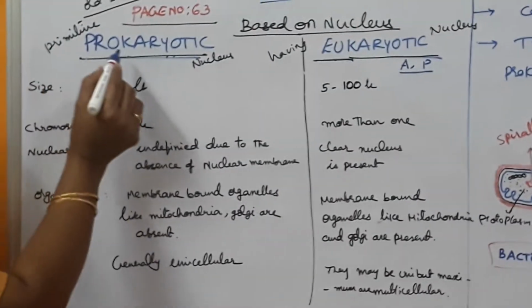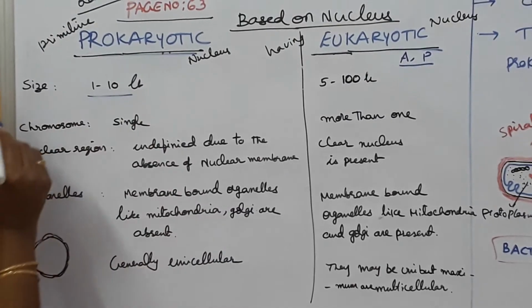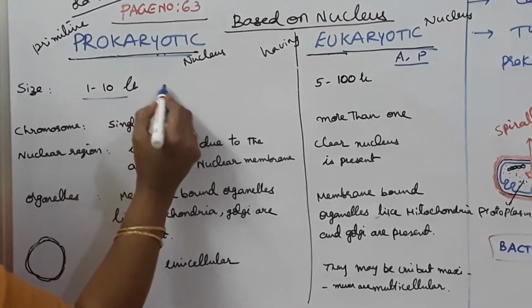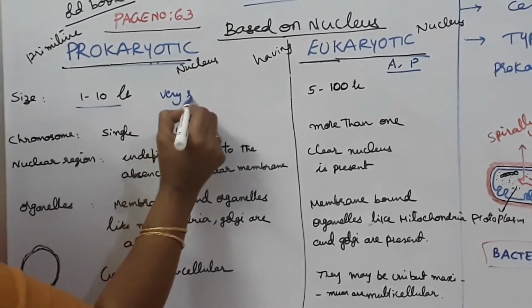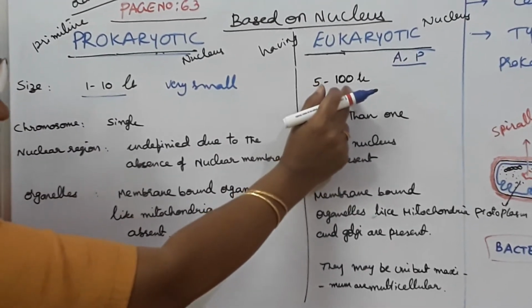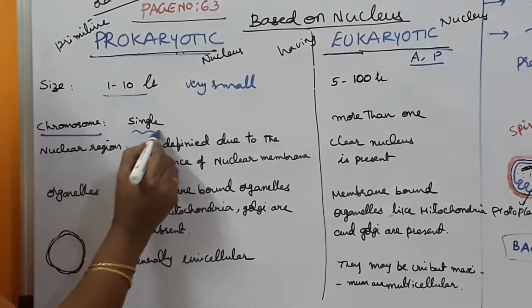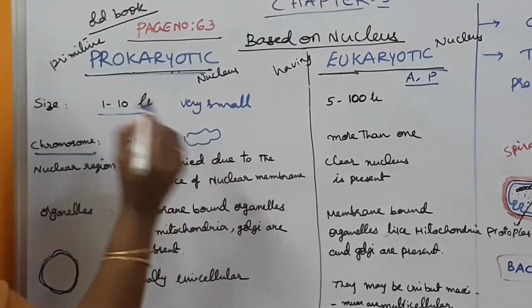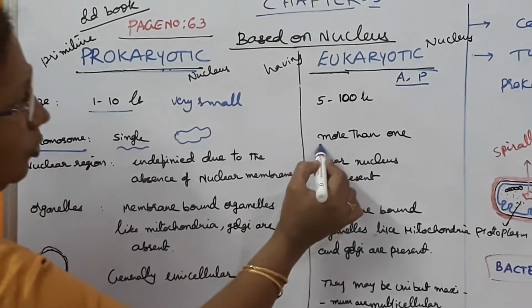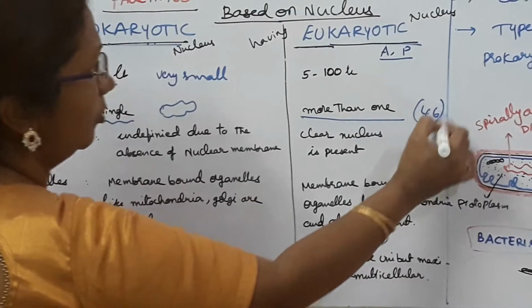Now what are the differences between prokaryotic and eukaryotic? Prokaryotic, the size is 1 to 10 micrometers or microns. So they are very small. If you compare with them, eukaryotic cells are a little bigger in size. Next, chromosomes. Prokaryotes will have only one single chromosome, and that too is arranged spirally. Here, more than one chromosome. You know that human beings have 46 chromosomes.